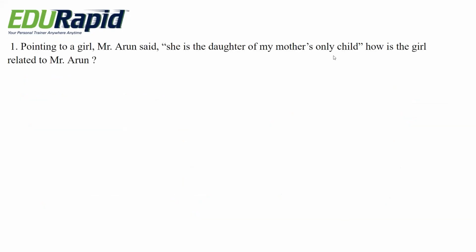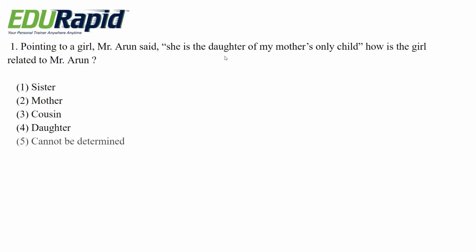Coming to the first question, pointing to a girl, Mr. Arun said, "She is the daughter of my mother's only child." How is the girl related to Mr. Arun? Options are sister, mother, cousin, daughter, cannot be determined.